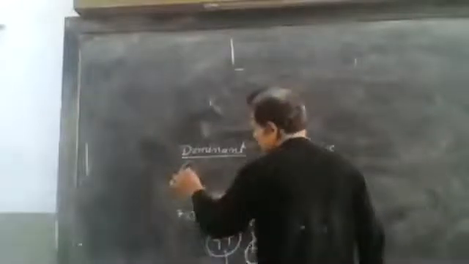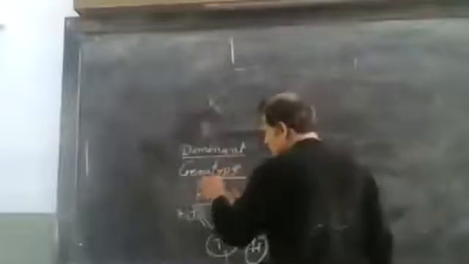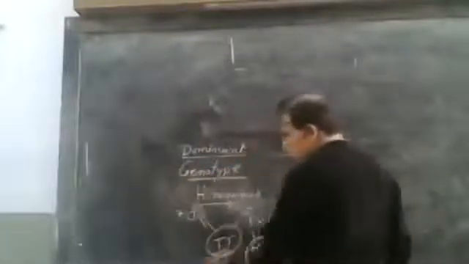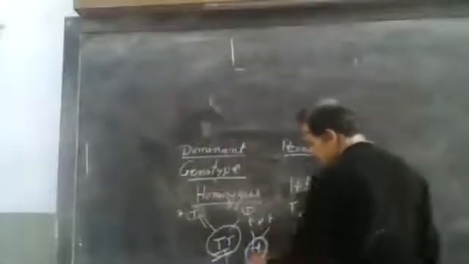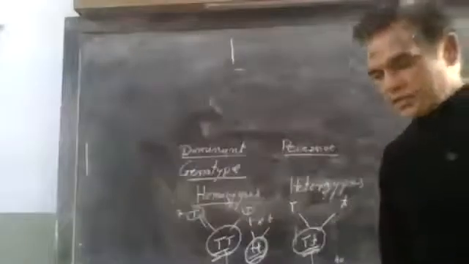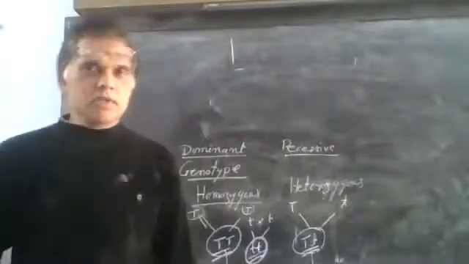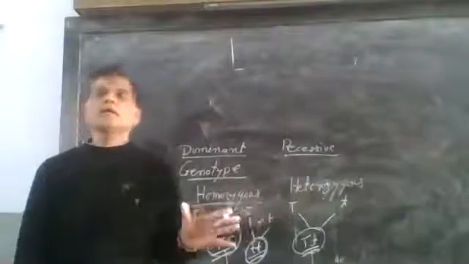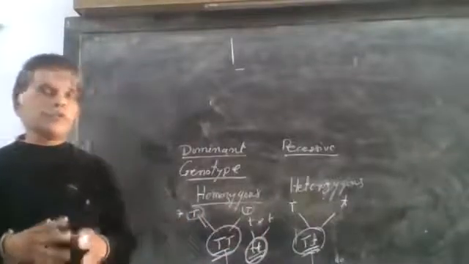Another one is genotype. Genotype is the gene combination of an organism. Capital D capital D, capital D small d, small d small d, small t. These are genotypes. This genetic combination of an organism is known as genotype.